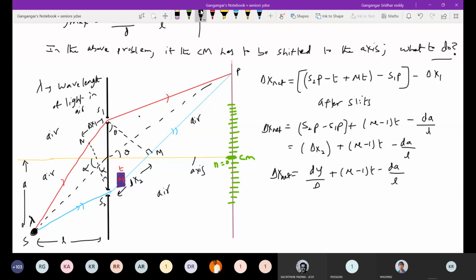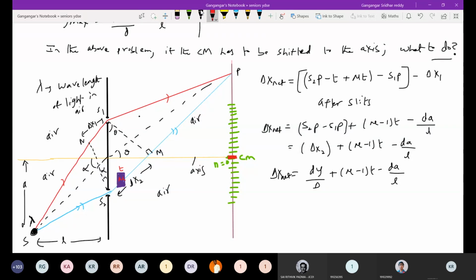But what was the condition that was asked? The central maxima should come where? Should be here. The central maxima should come here. This was the condition given. So what should be the value of y here for that to happen? Y should be 0.